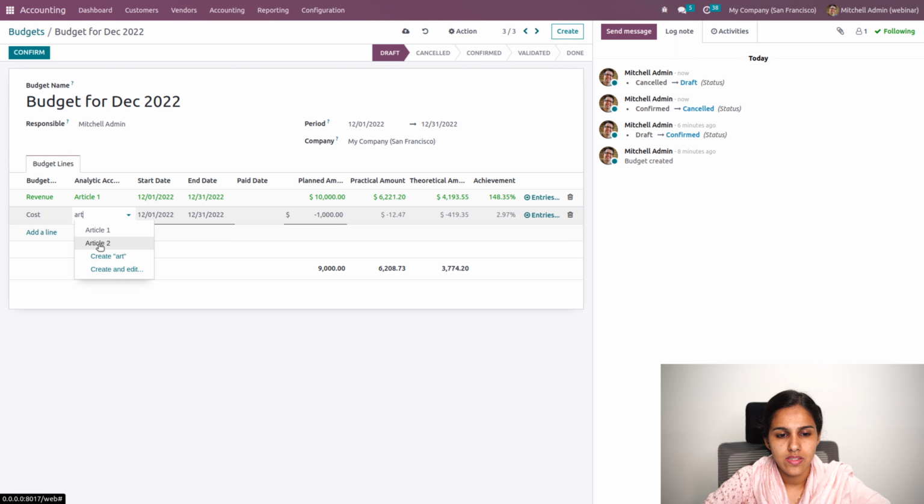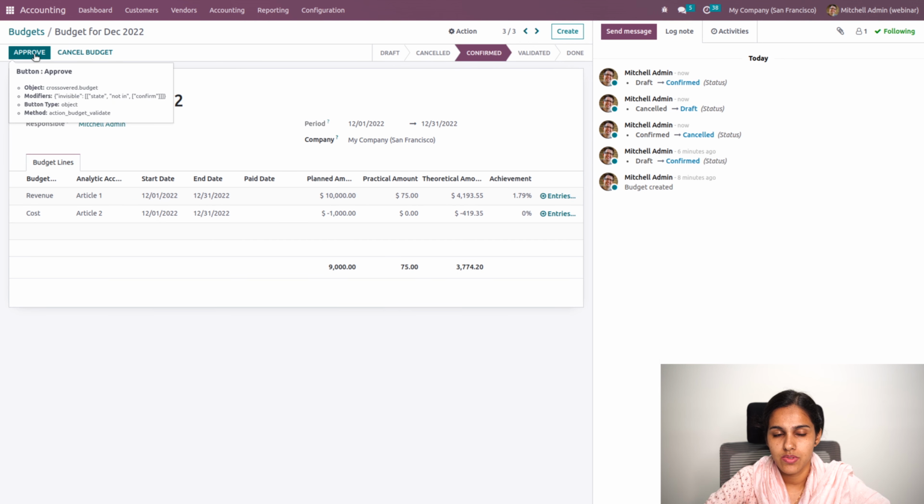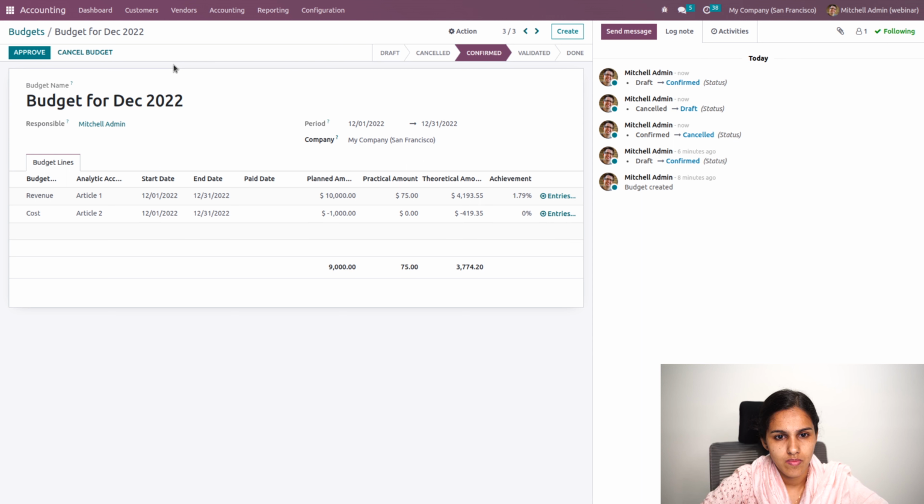For revenues, I can add maybe to article 1 and post to article 2 as well. So whatever revenue is generated will be distributed to article 1, and whatever revenue has been generated will be updated to article 2. So let's go back to our first, confirm this, confirm, and go to analytic account, where you can see that 75 and 375 is the balance.